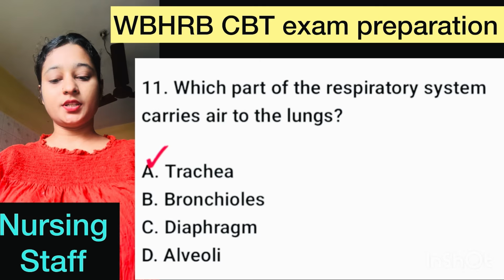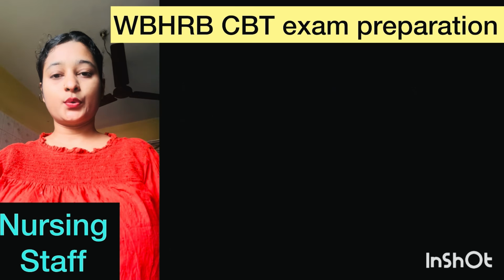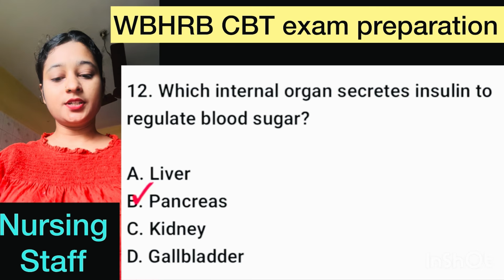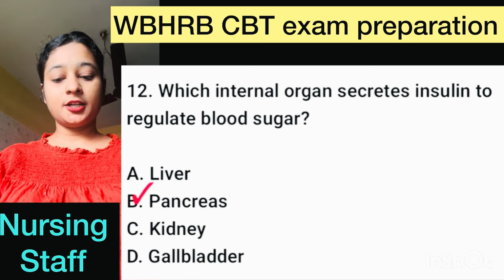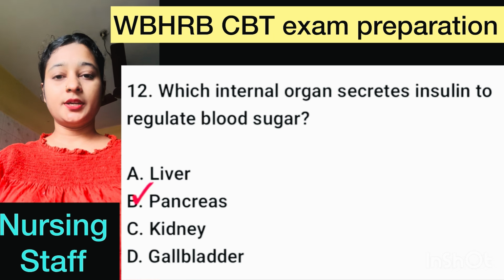Here, correct option is option A, trachea. Question number 12. Which internal organ secrete insulin to regulate blood sugar? Here, correct option is option B, pancreas.